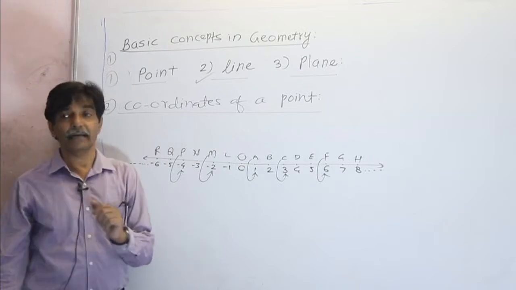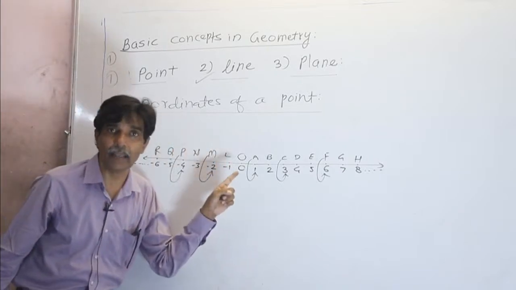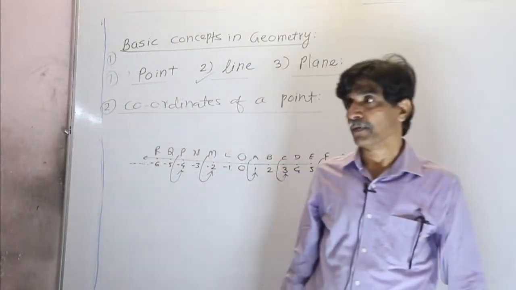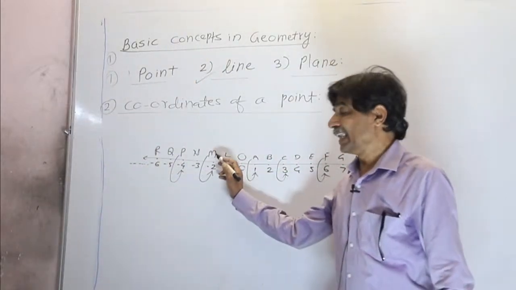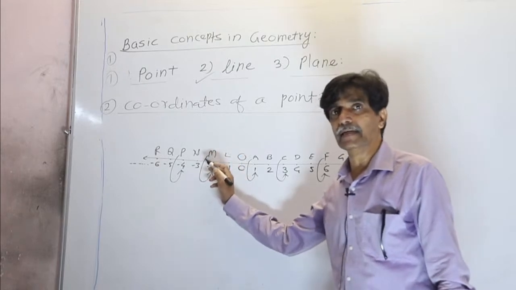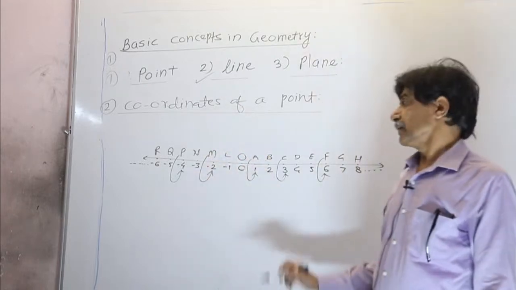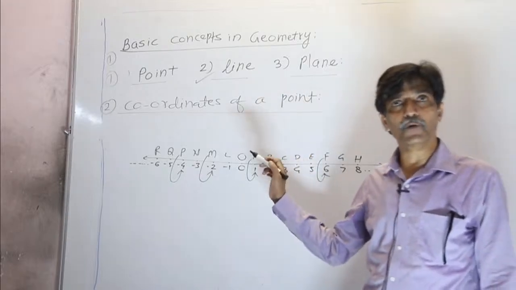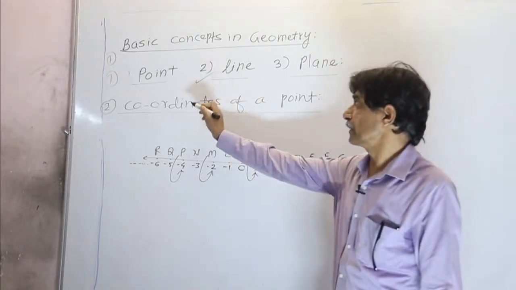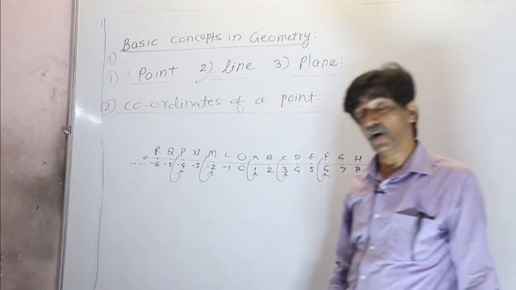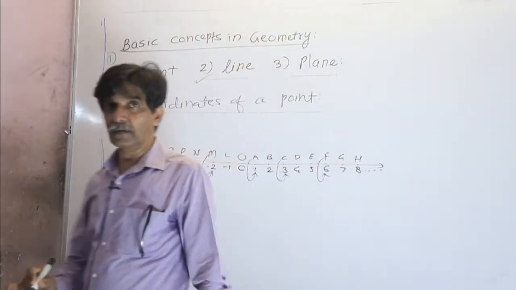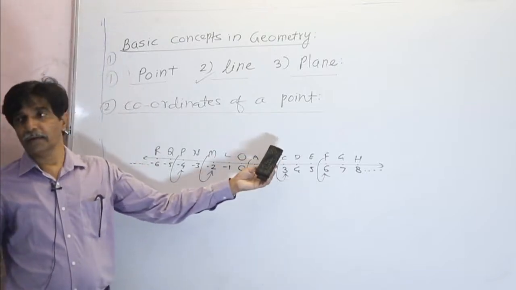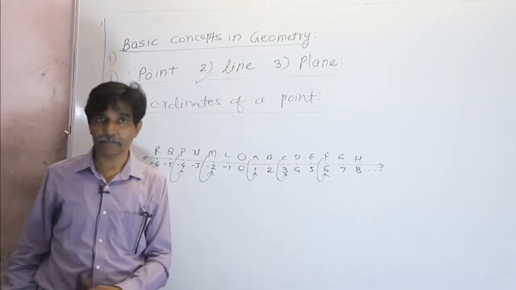It means that it is a unique real number. So you can define this in another way also: the unique real number associated with a point is called the coordinate of that point, or the unique real number denoted by a point is called the coordinate of that point.